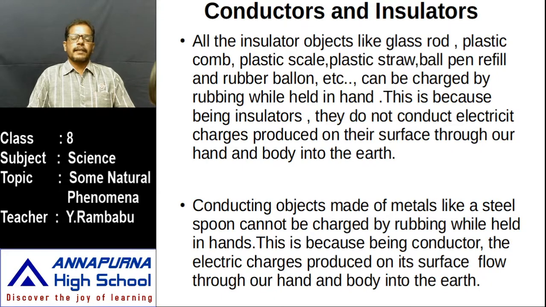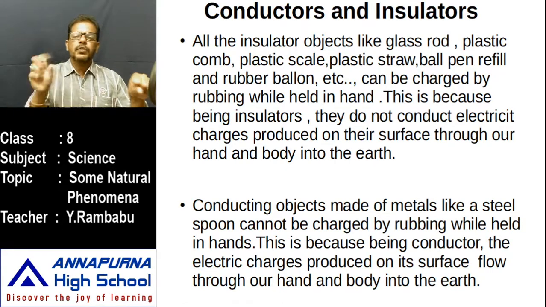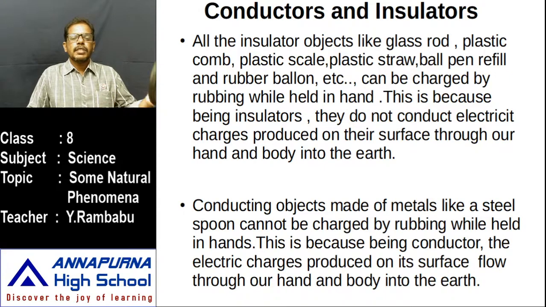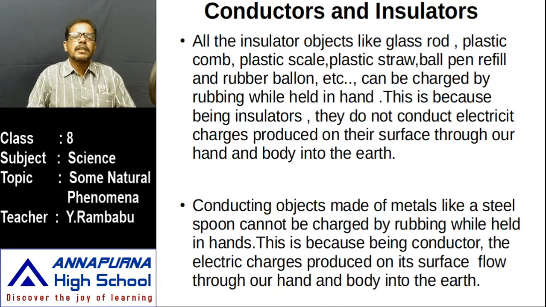In the case of a glass rod, for example, or a plastic comb, one end of the glass rod is held with our hand and the other end is rubbed with a polythene sheet. Which end acquires the charge? The rubbed portion only acquires the charge, but the other end which is held in our hand doesn't have any charge, and it is an insulator. That's why the charge acquired at one end is not transmitted to the other end. Like that, insulating objects can be charged by rubbing.